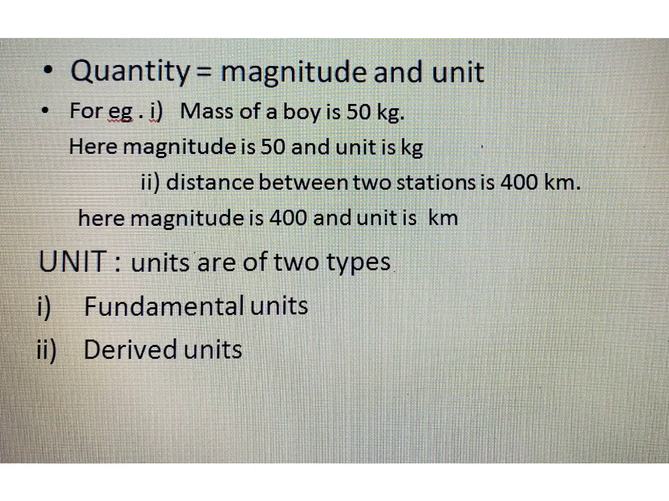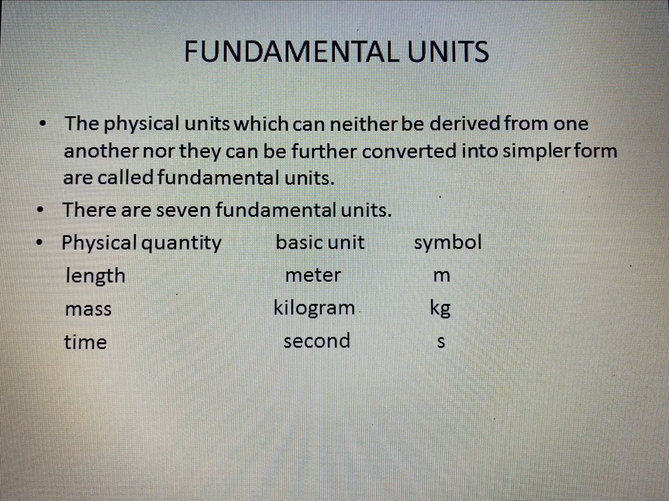Now the next thing which we are going to study is unit. Types of units. There are two types of units: fundamental units and derived units. First of all, we will study what are fundamental units. The physical units which can neither be derived from one another nor they can be further converted into simpler form are called fundamental units. There are 7 fundamental units, but for your level, that is for 9th standard level, you need to study these 3 units of these 3 physical quantities only, that is length, mass and time.